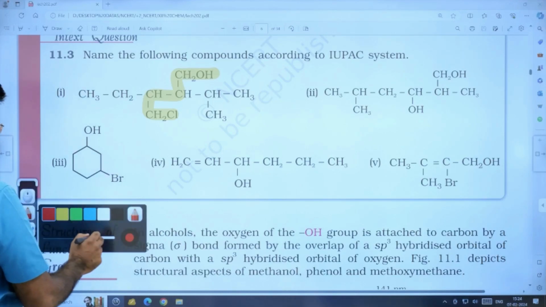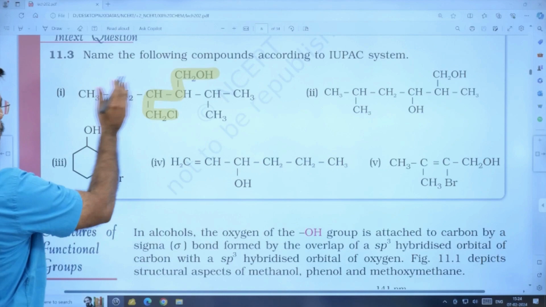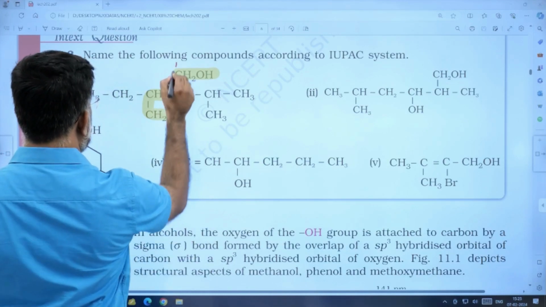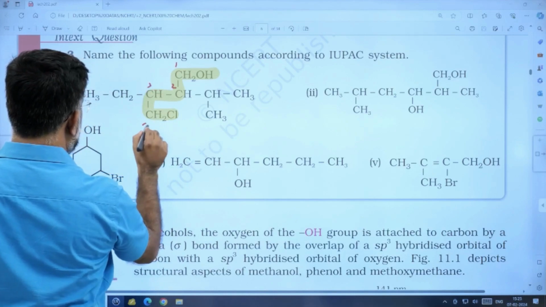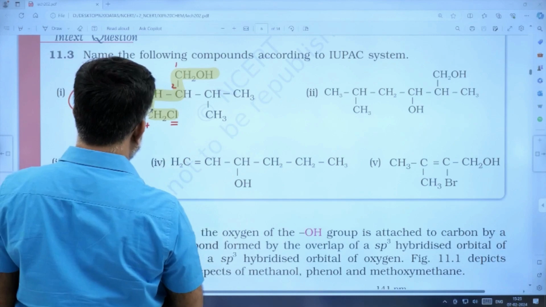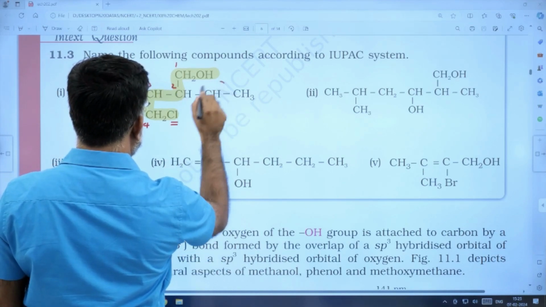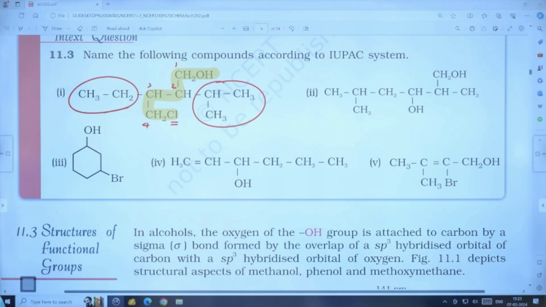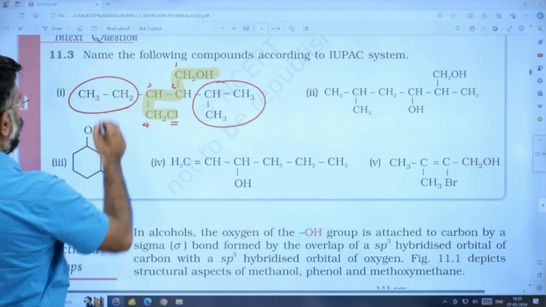No problem, you may take the other one also. Since there is a chlorine, I am taking this one. So it is 1, 2, 3, 4. On the third one you have an ethyl group, on the fourth one chloro, and on the second one an isopropyl group. So what will be the name?